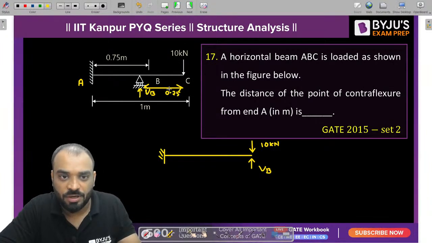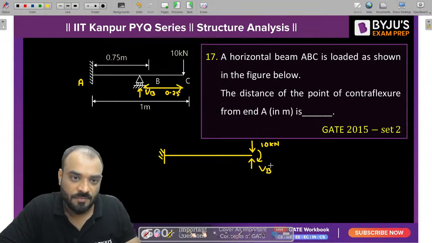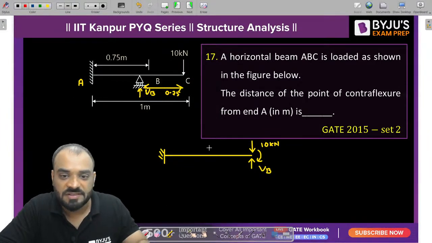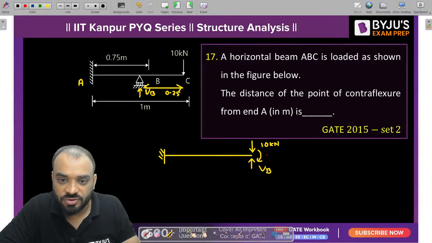1 minus 0.75, it is 0.25. So what is the value of moment which is coming? 10 into 0.25. So you can say that it is 2.5 kilonewton meter, and this distance is 0.75 meter.